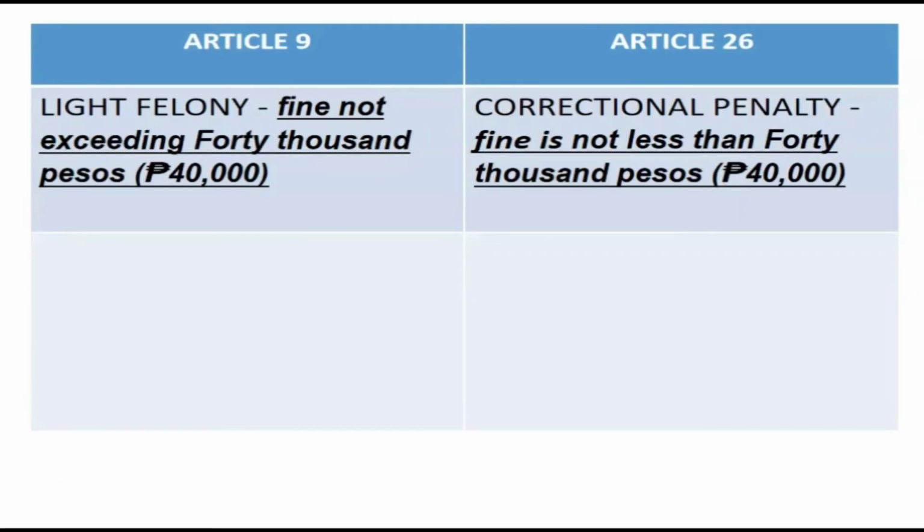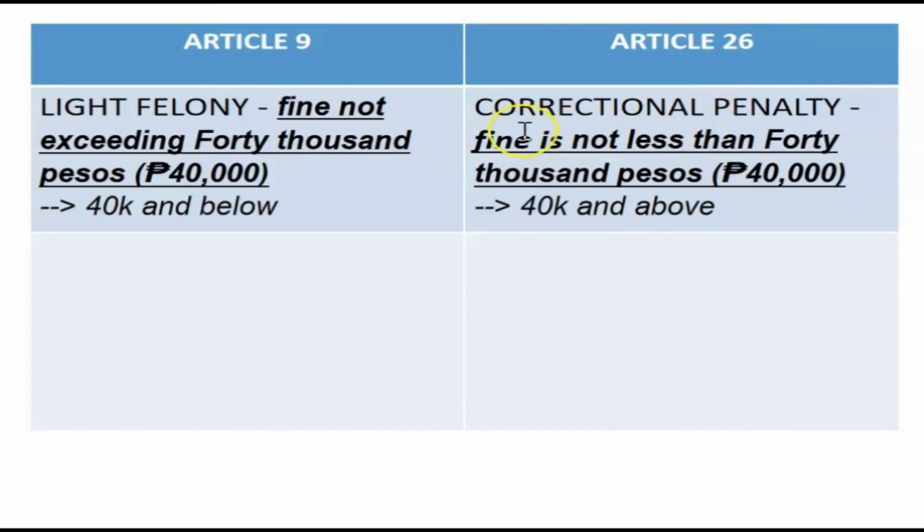Ngayon, kung titignan natin, side by side ang Article 9 at Article 26, eto, ang light felony according to Article 9, fine not exceeding 40,000 pesos. Sa Article 26 naman, ang correctional penalty, we have a fine not less than 40,000 pesos. Kung titignan ninyo, baka hindi nyo pa magets anong kaibahan nila. So ito ilalagay natin. Sa light felony under Article 9, 40K and below. Sa Article 26 naman, correctional penalty, 40K and above. Pasok ang 40K. Kapag 40,000 pesos exactly under Article 9, it's a light felony. Pero under Article 26, it's a correctional penalty.